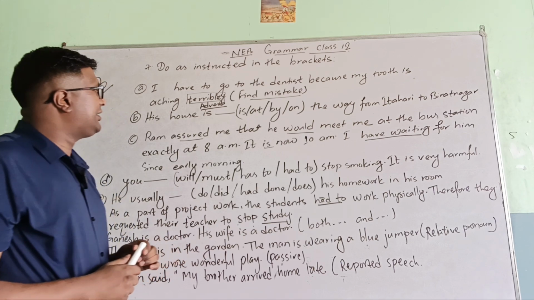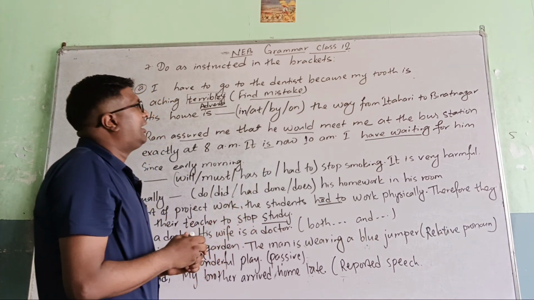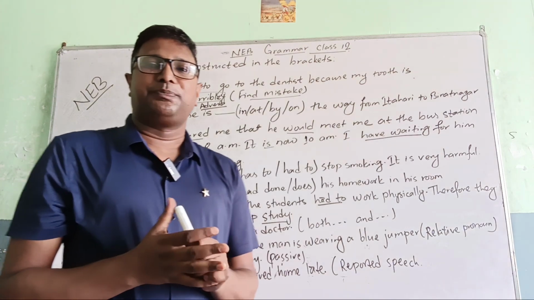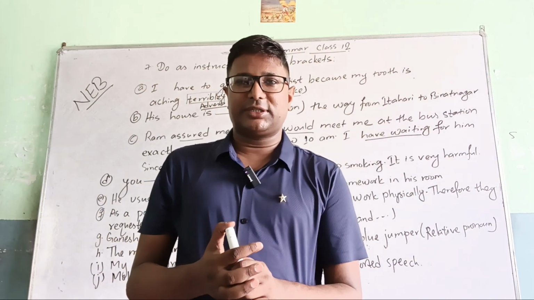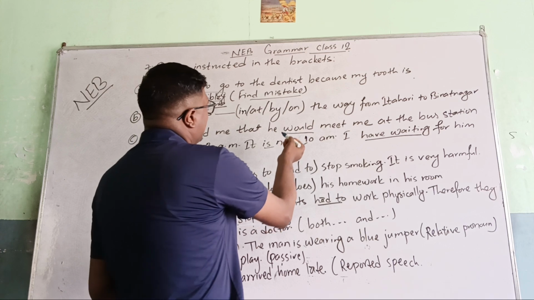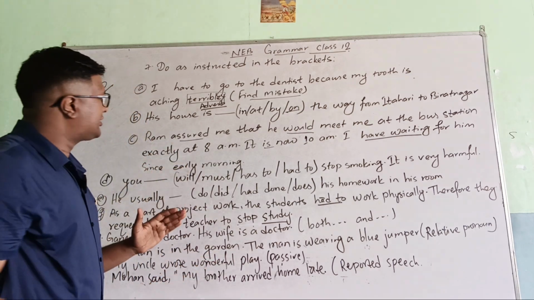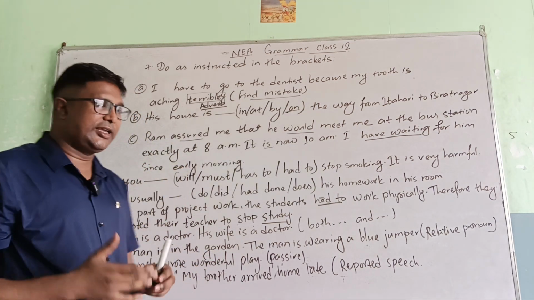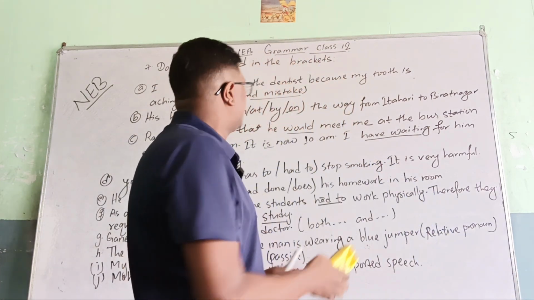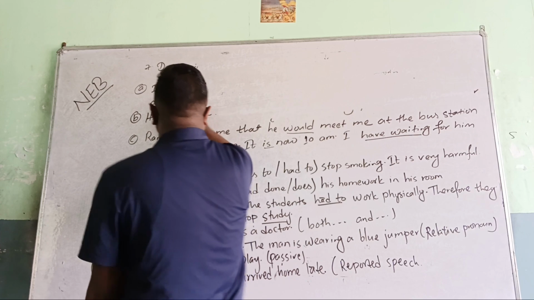His house is here, in, at, by, on the way from Itari to Biratnagar. This is related to prepositions. This is a preposition-related question. Here the right answer is: His house is on the way from Itari to Biratnagar. As I keep explaining the questions, I will erase them too. So let's see question number C.